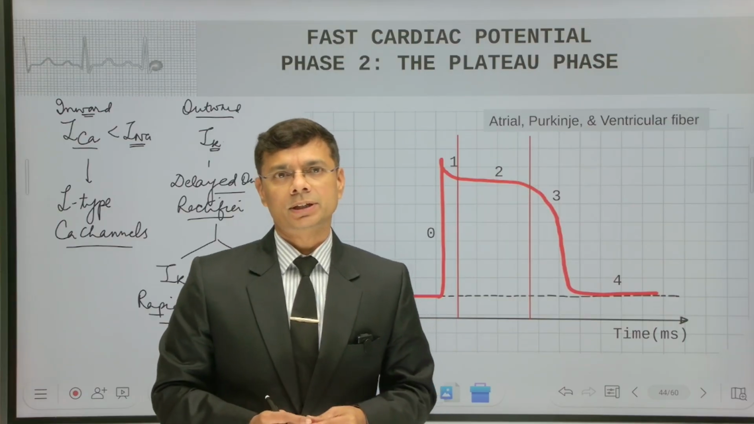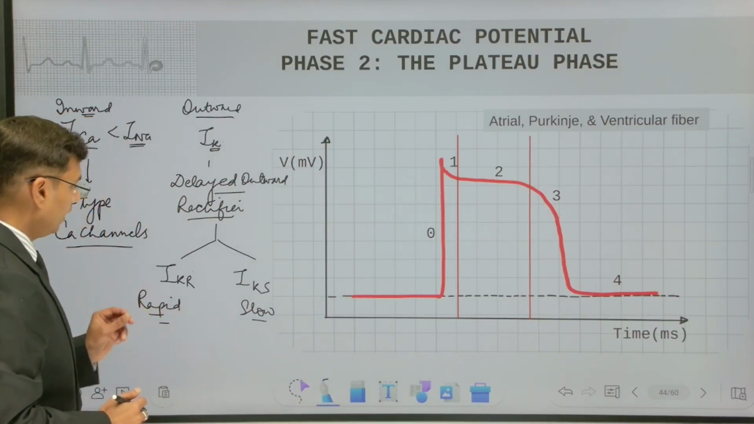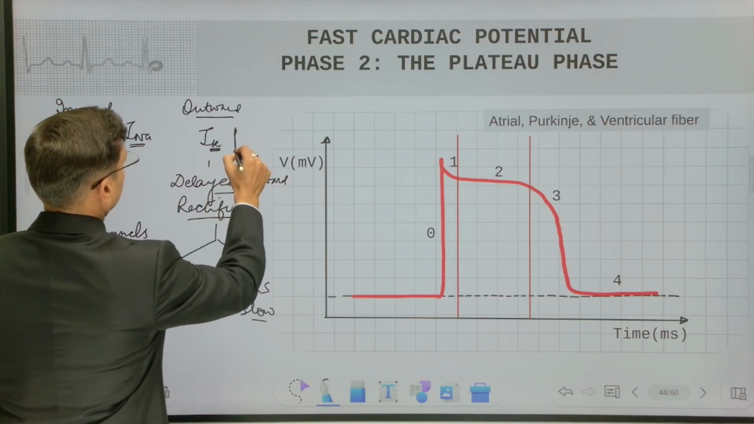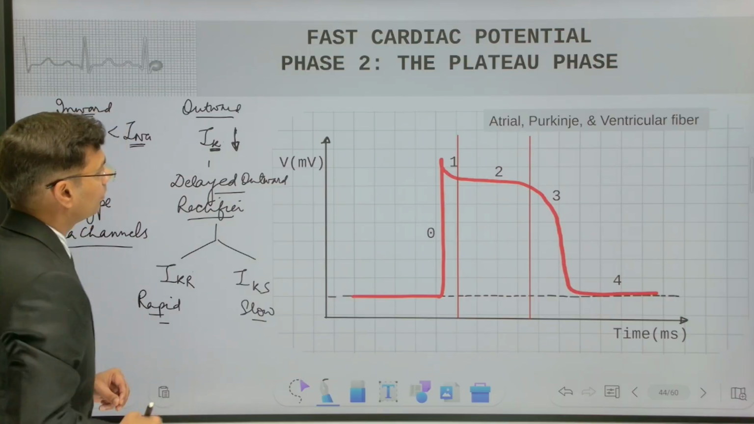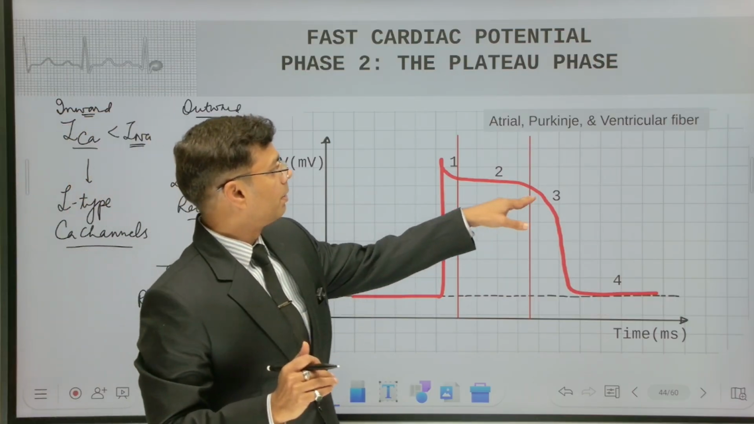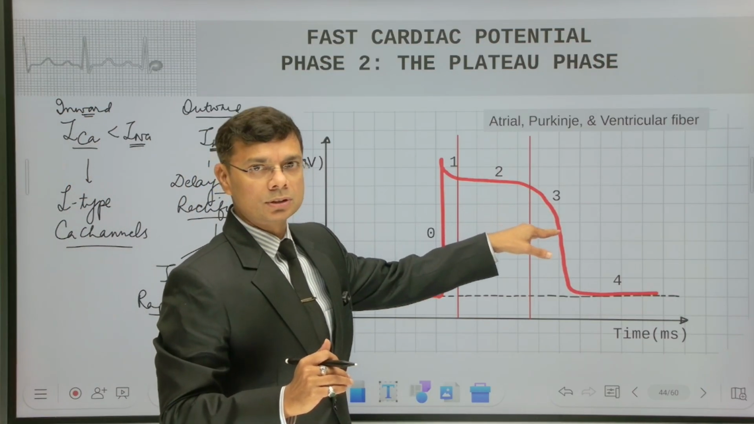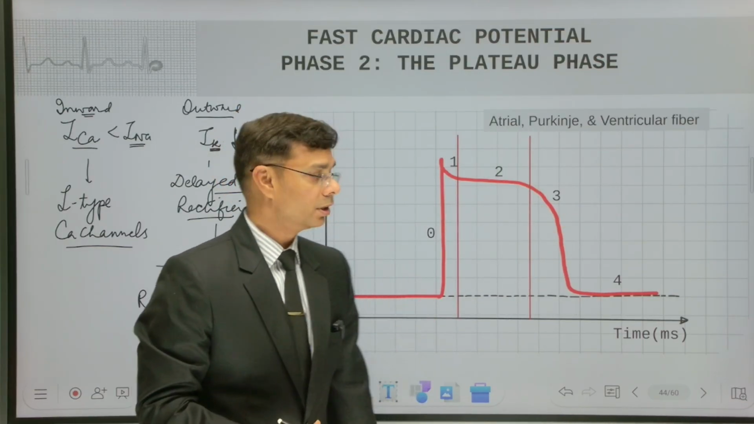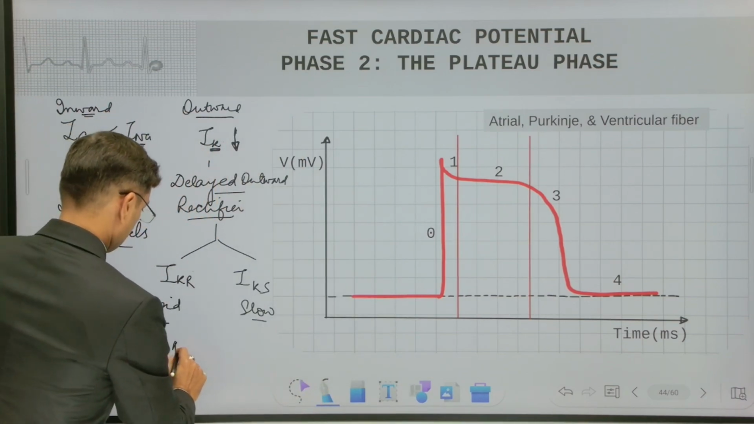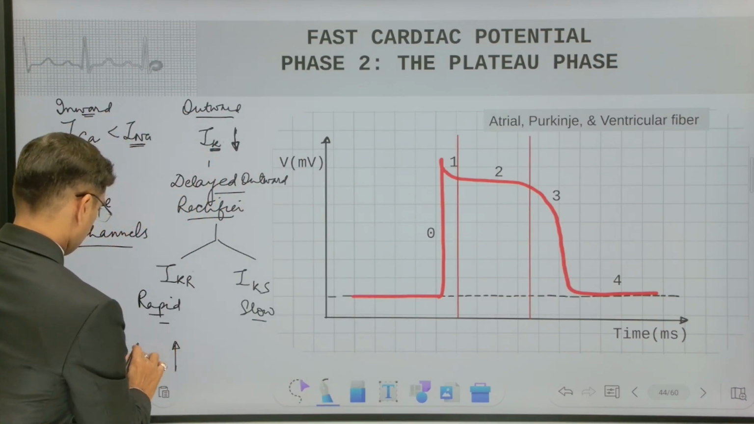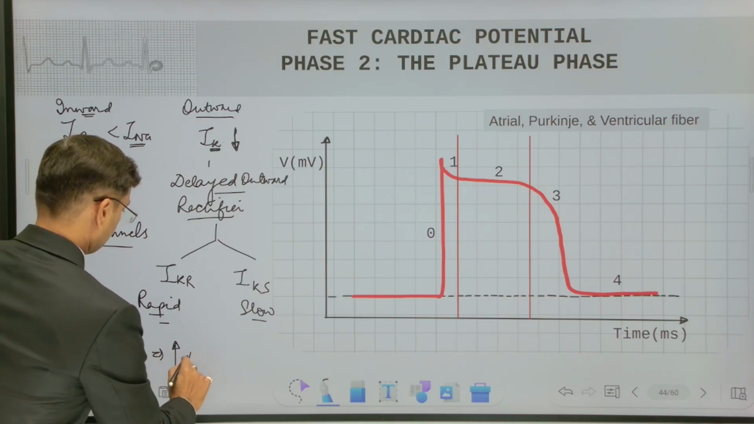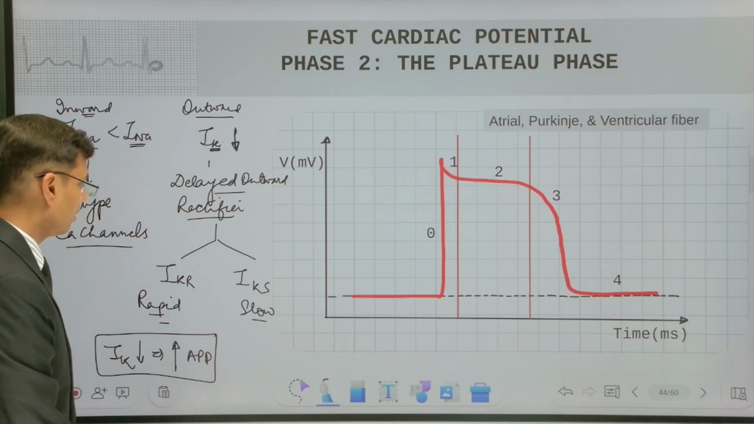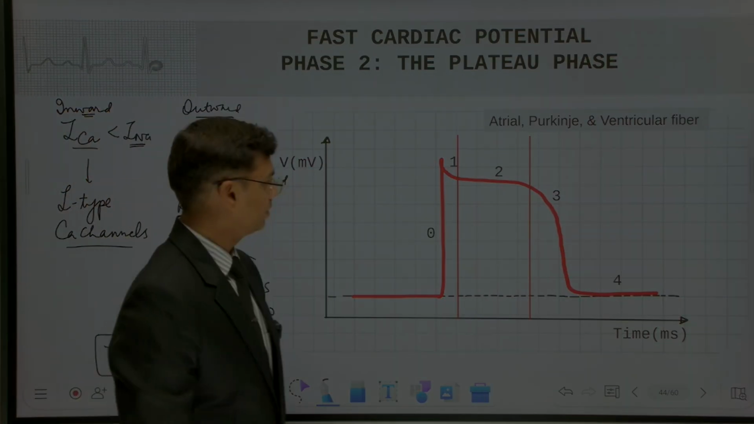Now focus on one application of these concepts. If, let's say, this potassium current decreases, what will happen? If potassium current decreases, the membrane potential will not come down, or it will not repolarize. So it will lead to an increase in the action potential duration. So when IK is decreased, this will lead to an increase in the action potential duration. That will be reflected in the ECG.